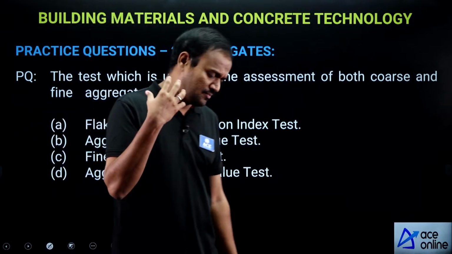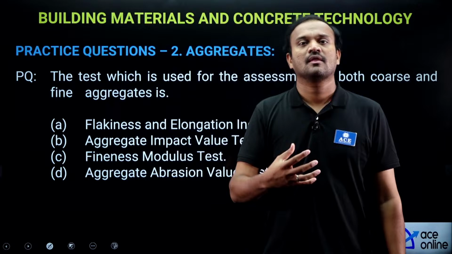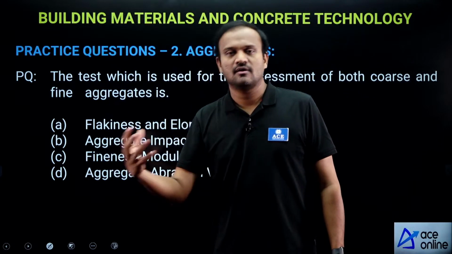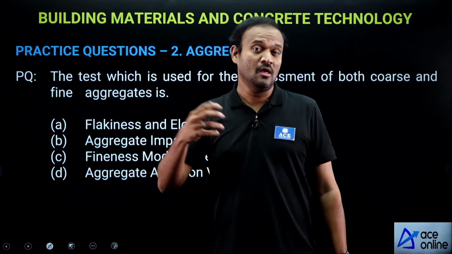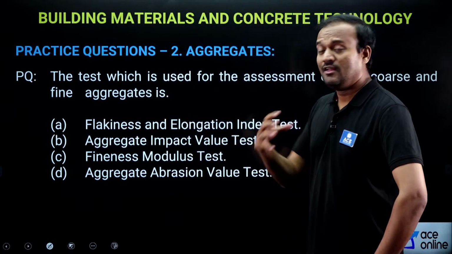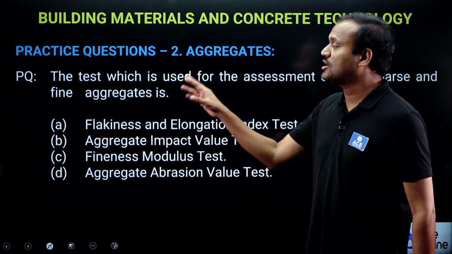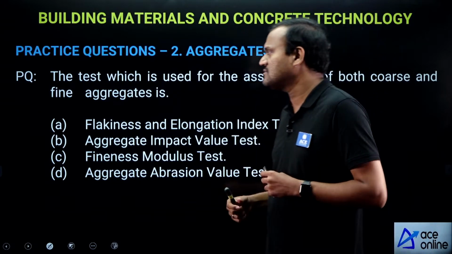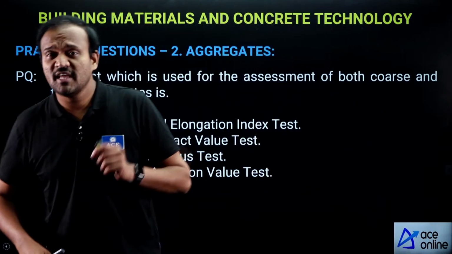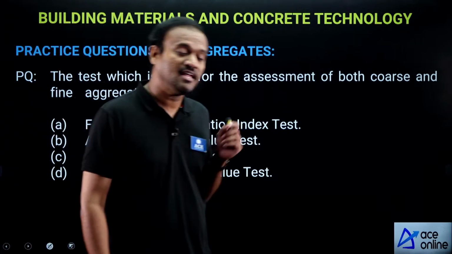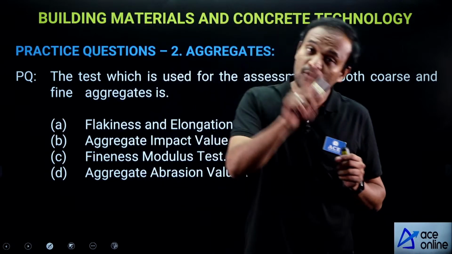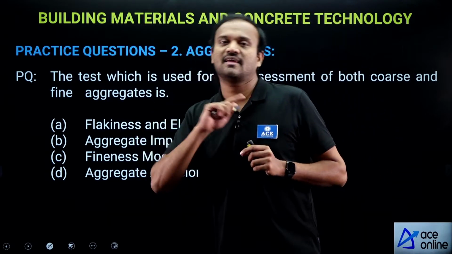Then we have soundness test, fineness modulus test, bulking test. These tests come under testing of aggregates. So, the question is, which test is used for both coarse aggregates as well as fine aggregates?